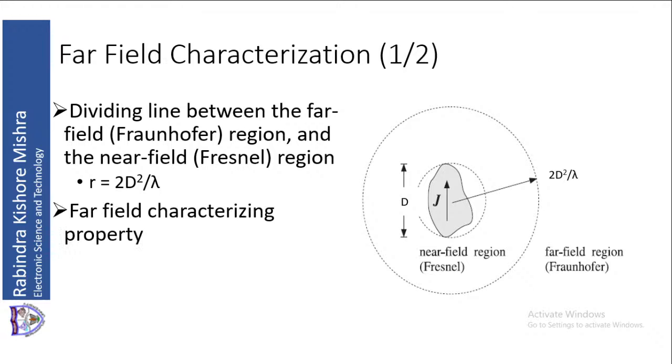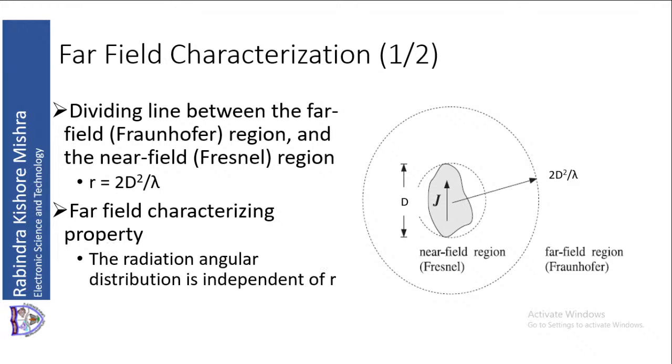Now, what are the properties of the far field? The radiation angular distribution, which means the distribution in theta and phi, is independent of R. So irrespective of the distance, once you cross this limit 2d square by lambda, if you vary theta and phi, the radiation pattern, or the way the field is distributed over the angles theta and phi, is independent of the distance from the source if you are in the far field.